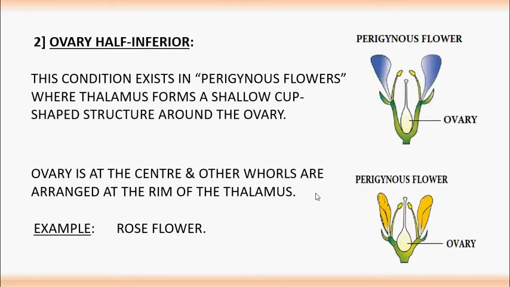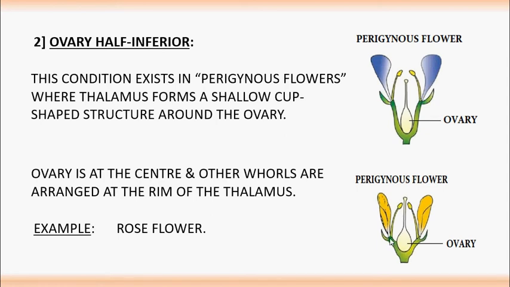Let's see the pictures. So both diagrams represent a perigynous flower. If you observe here, half of the ovary is present inside the thalamus in both diagrams.